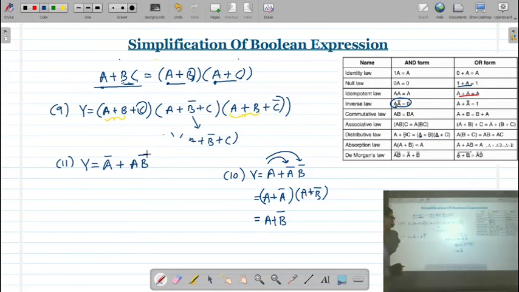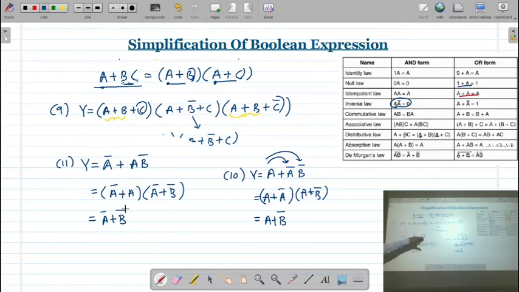How can we write the expression mentally? That a bar is common. So I have to write the a bar as it is. And then it is going to be ORing with some other variable. Correct? So what is the other variable? That is a, and here this common variable is going to be ORing with this, that is b bar, and this is equal to a bar plus b bar.